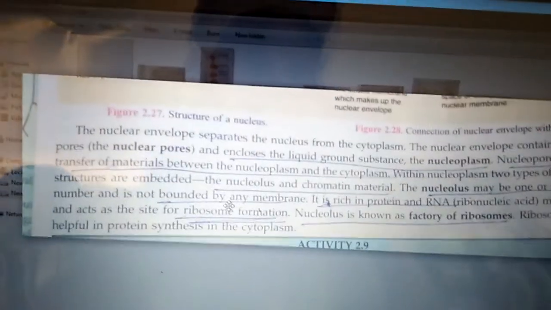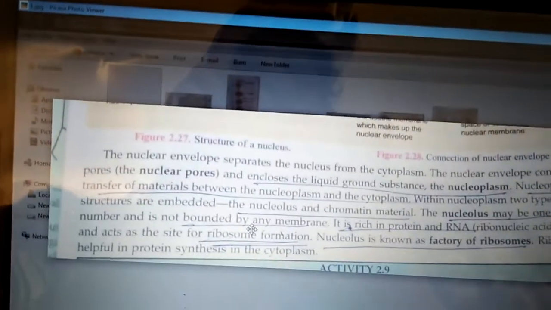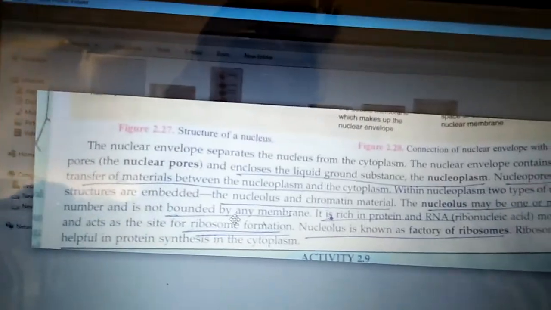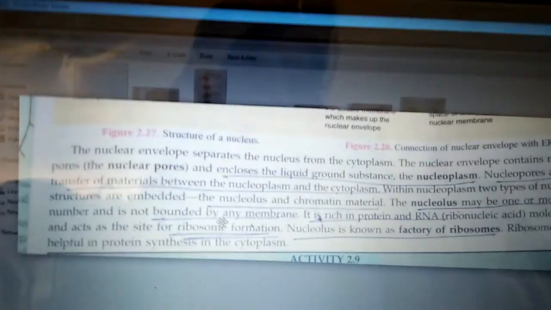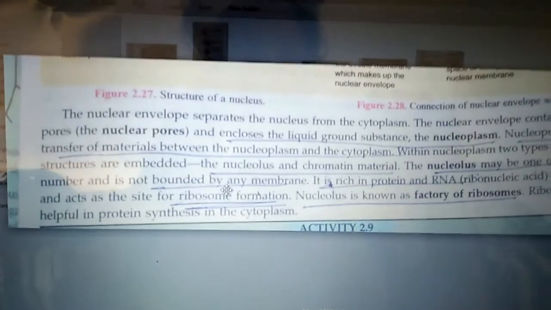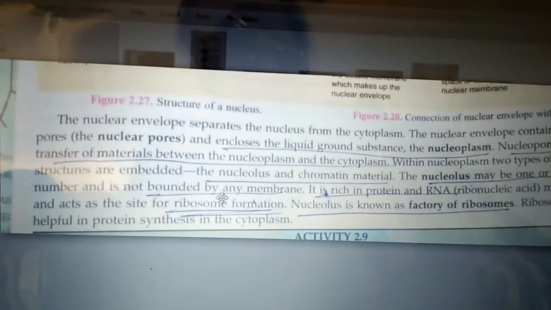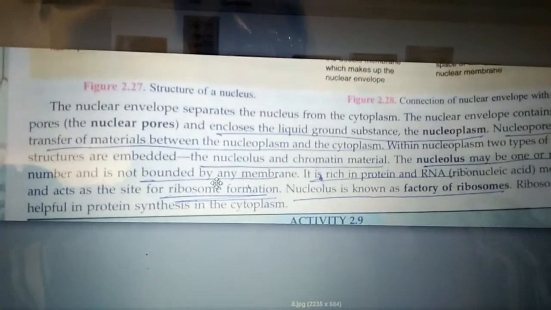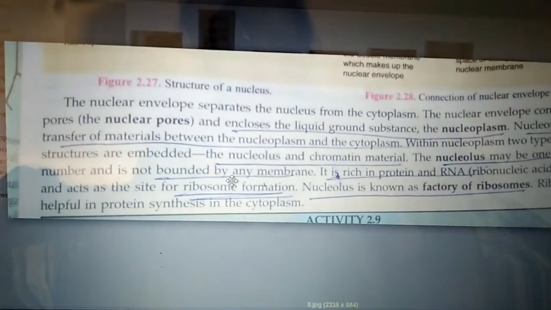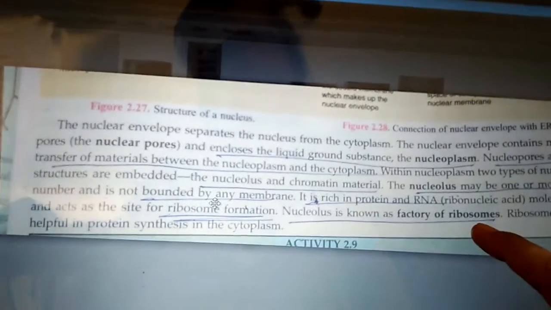Now this chromatin fiber is made up of a material. That material is called as the what? DNA. This chromatin fiber, these thread like structures, are made up of DNA. So inside the nucleus there is a chromatin fiber which is made up of DNA and there is a nucleolus. And nucleolus is called as the factory of the ribosomes.